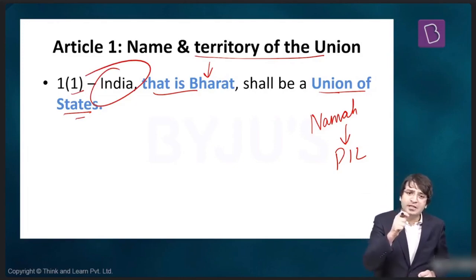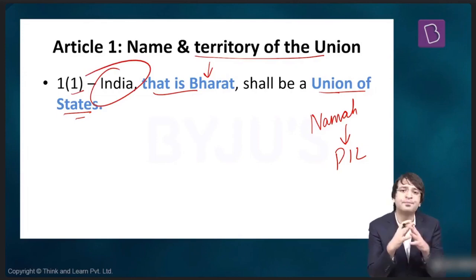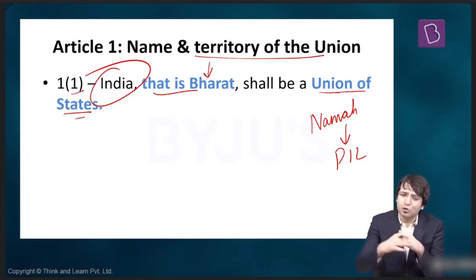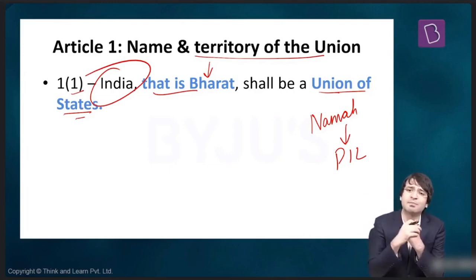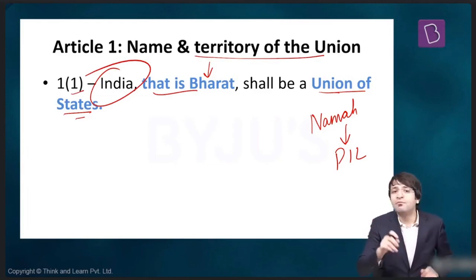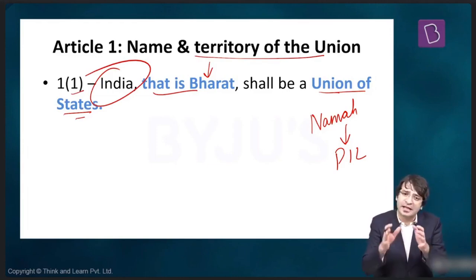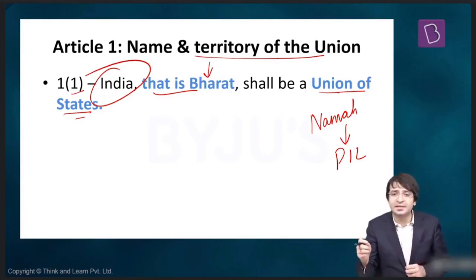So we should call this country Bharat and not India." But in June 2020, the Supreme Court decided to postpone the hearing on this public interest litigation. So now we are almost certain again. We have a dual name for this country, India, that is Bharat, reflecting the glorious mix of modernity as well as the tradition.